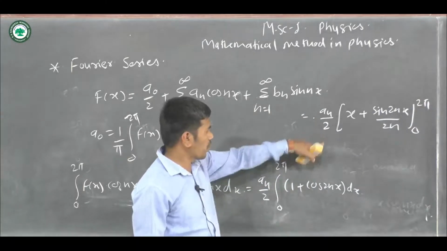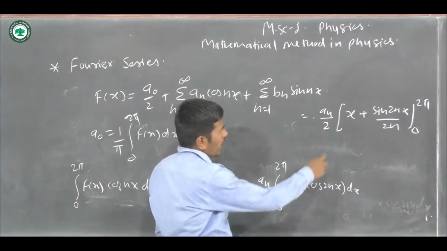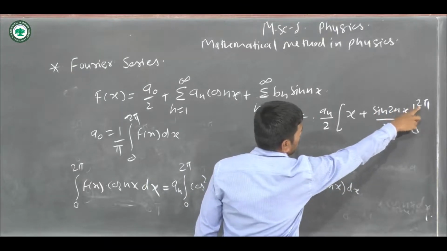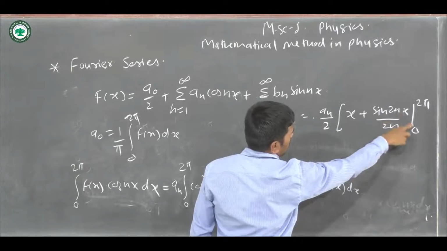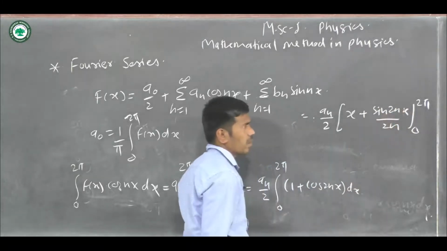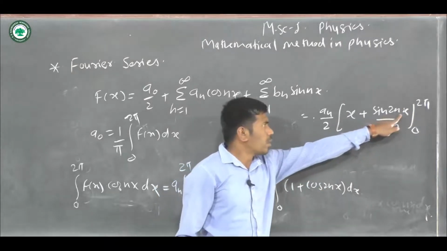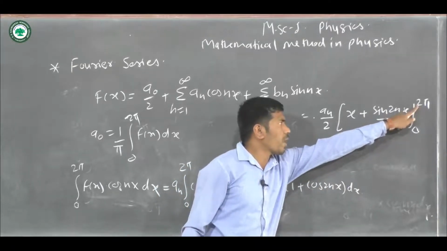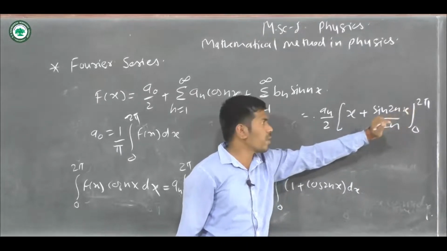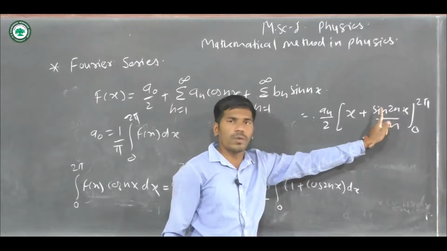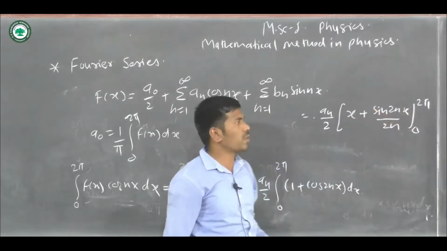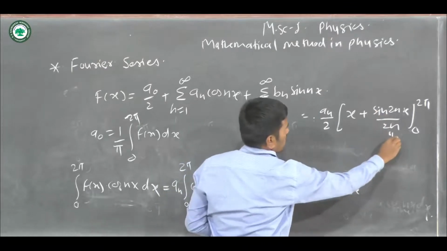If I replace x with 2 pi, sin 4 pi is 0, and if I put 0, sin 0 is also 0. So for both the upper and lower limit this sin is 0, and this term is totally 0.